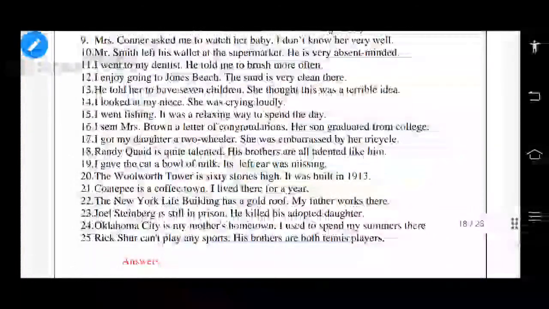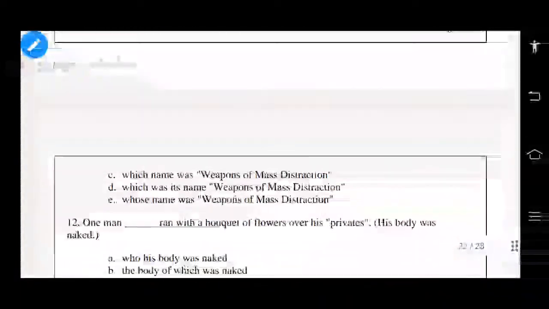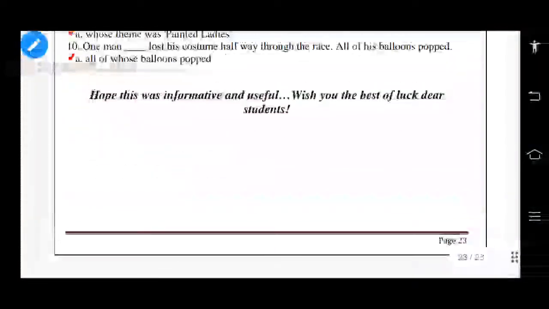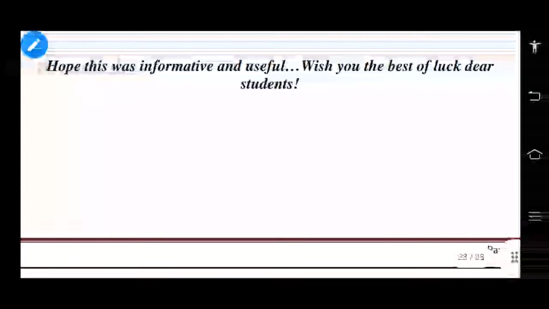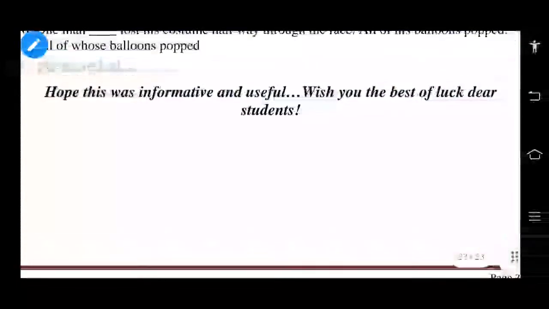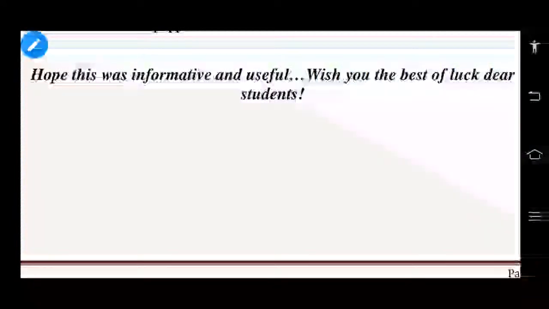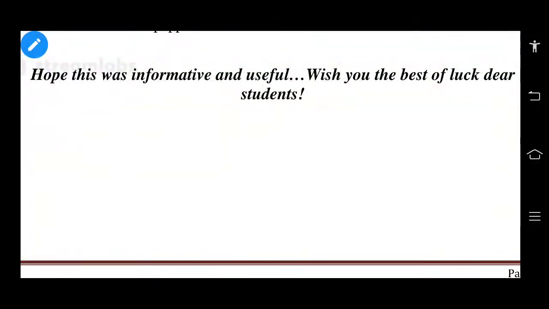I would like to talk about the adverbial clauses next. Adverbial clauses are somewhat tricky and the lengthiest one, so it is going to be somewhat long. I request you to come to class without fail, and not only you, make someone else attend the classes too. I hope this was a very informative and useful class. Wish you all the best of luck, dear students. Shall we wind up?